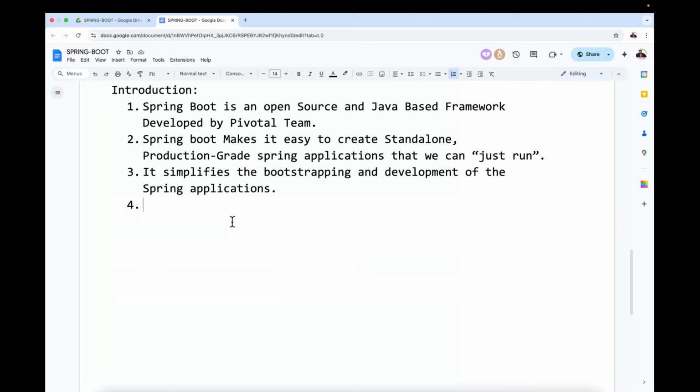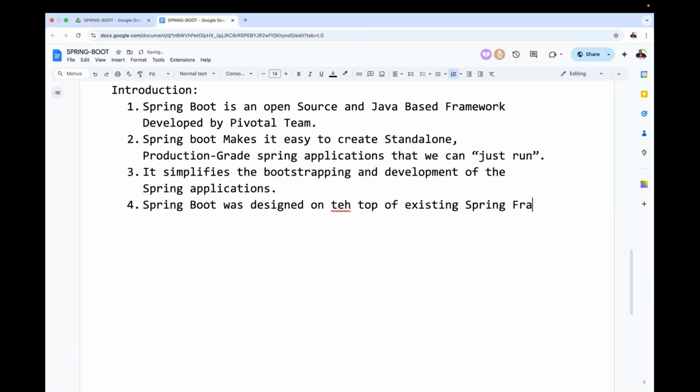Now, the same point, once again, I'm going to provide in a clear-cut manner. Now, observe carefully. Spring Boot was designed on the top of the existing Spring framework. For what purpose?